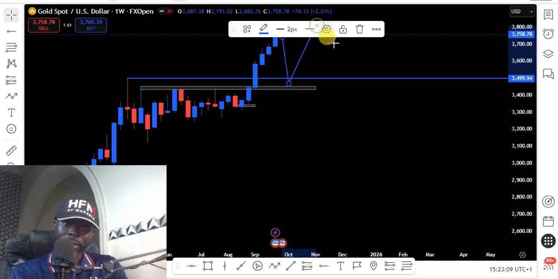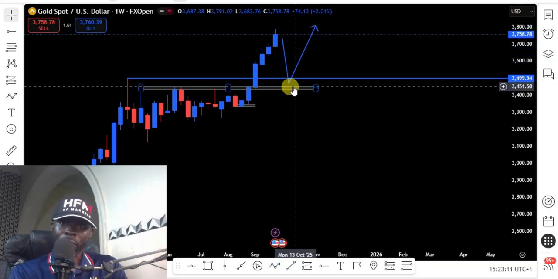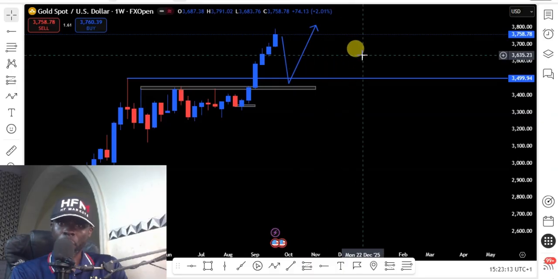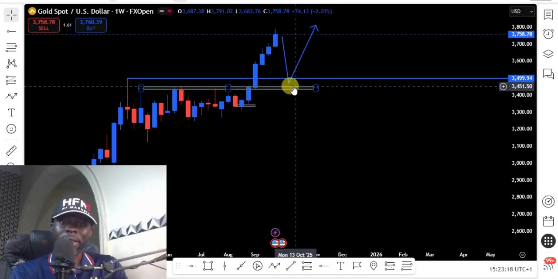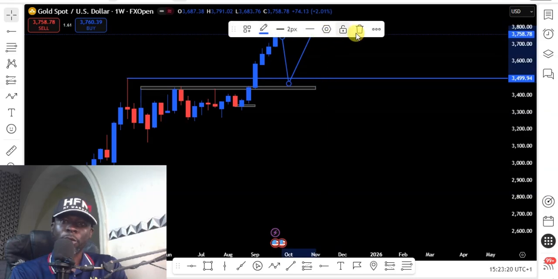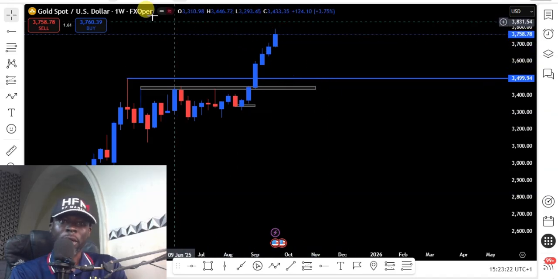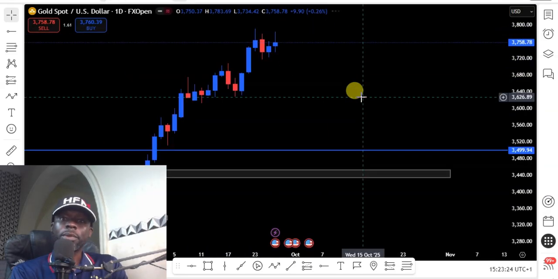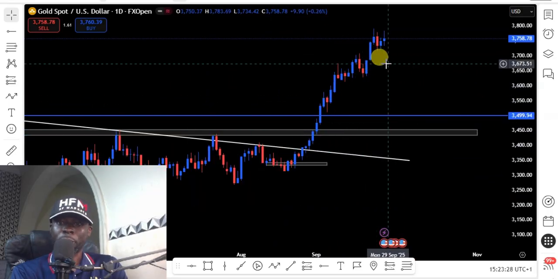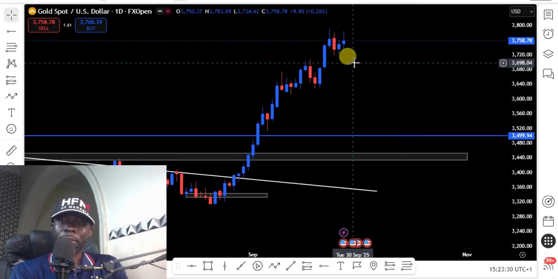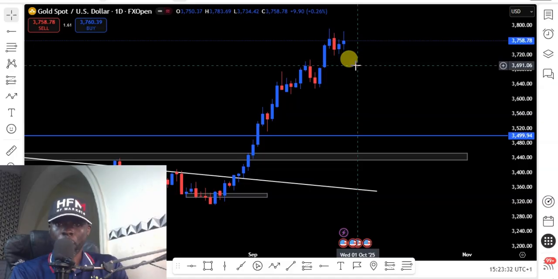So long as price has still not retested this zone, I'll remain neutral on the gold USD until I see a clear retest of this zone with our signal on the daily chart before I start looking for a possible buying opportunity for the gold to the top. So gold USD still remains bullish on the weekly chart. On the daily chart, you can see that we still have strong uptrend momentum, which indicates a more bullish trend for the gold USD.